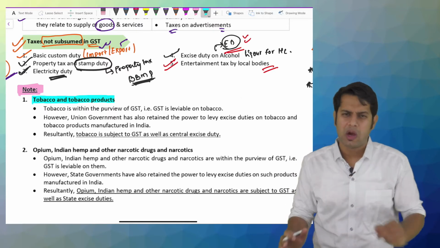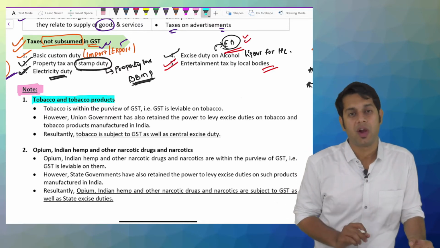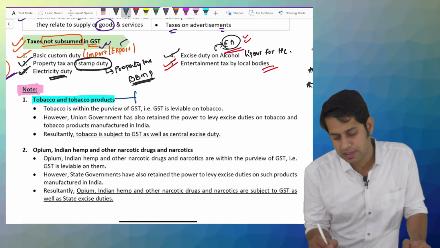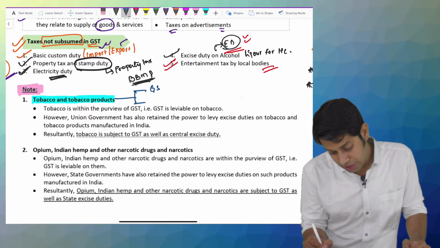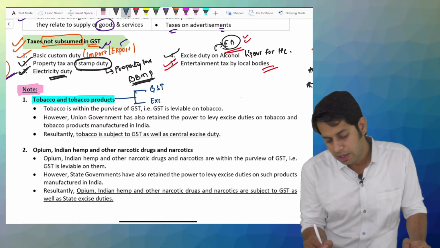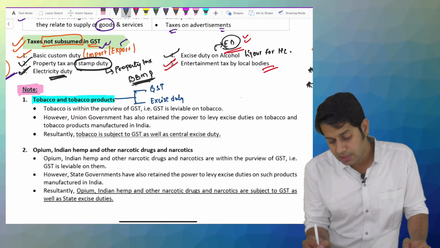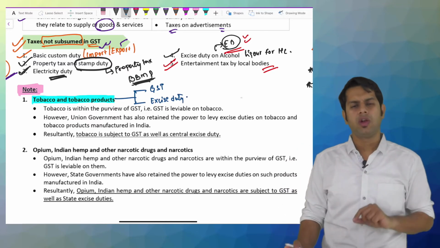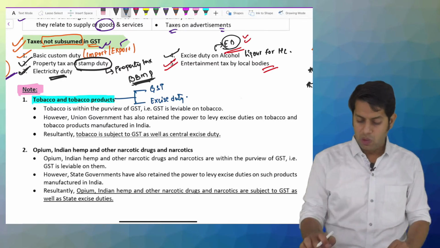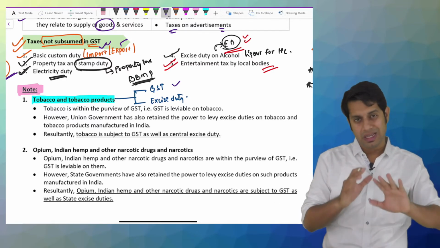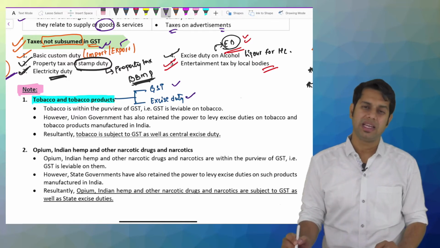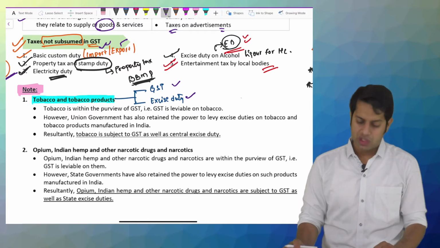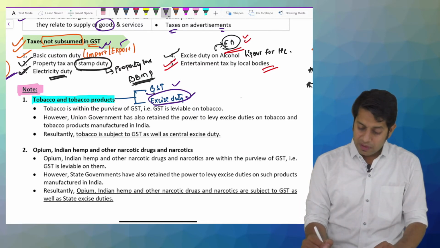On all these tobacco and tobacco products, they are collecting 2 types of taxes from you. Sir, 2 types of taxes? Yes. They are collecting GST from you and also the excise duty. Sir, excise duty still they are collecting? Yes. On tobacco and tobacco products, you still have to pay 2 types of taxes, which is GST, the new type of tax, and central excise duty for manufacturing the tobacco and tobacco products. These 2 types of tax are still levied.